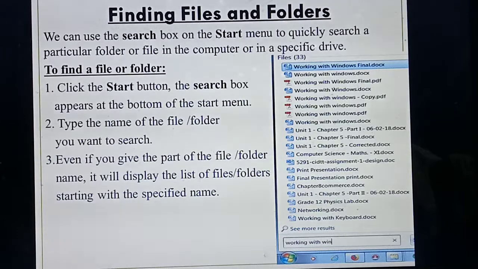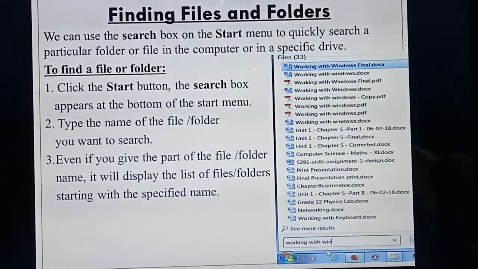This is which button? Start button. Then above the start button, that is above the taskbar, you have seen one small box there. What's the name of that box, students? Search box, isn't it? So above the start button, above the taskbar, one box will be there. What's the name of that one? Search box. In the search box you need to type the name of your file.